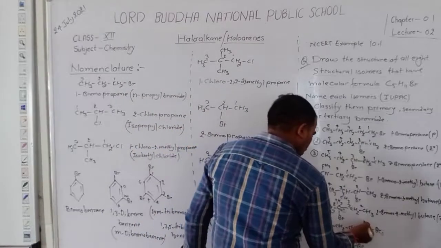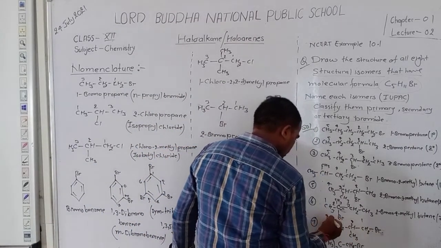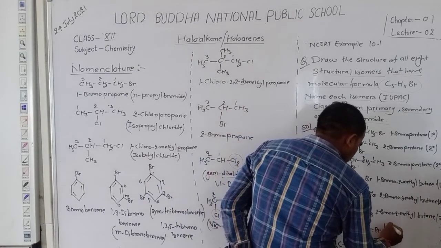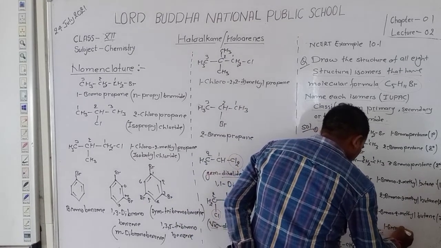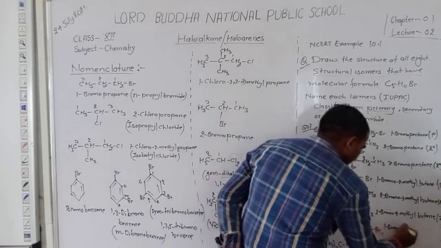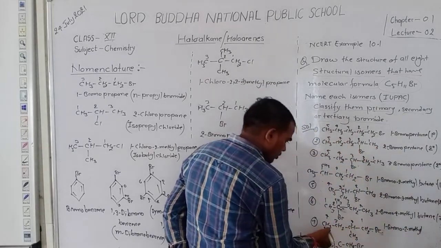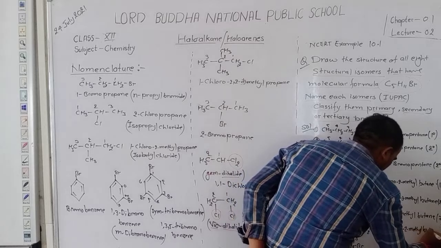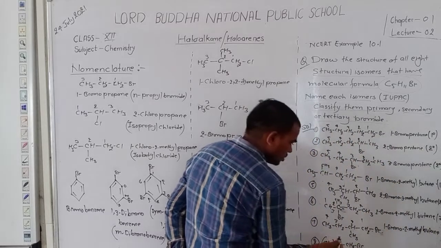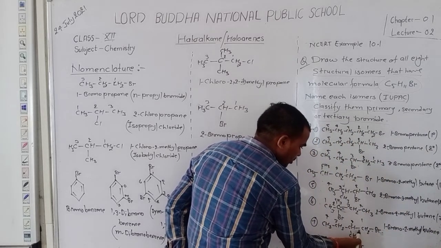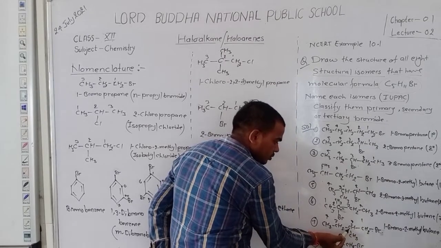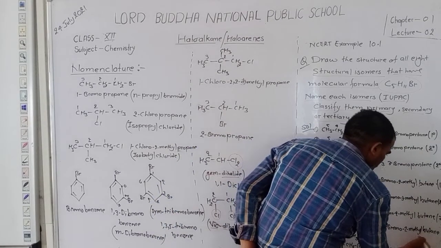Again here 1, 2, 3, 4. At the first position, first bromo, second methyl, and the number of carbons 4, butane. What is the degree of this compound? In this compound, the bromine is attached to the first carbon joined with one carbon, so it is 1 degree.